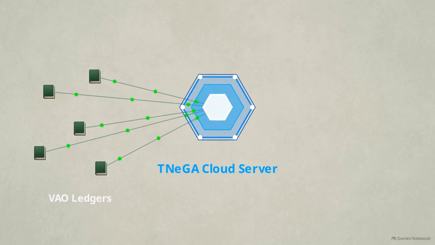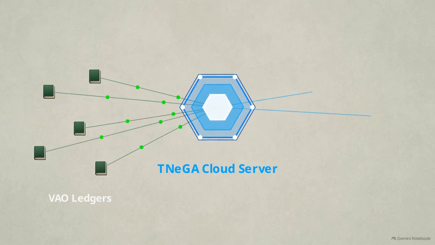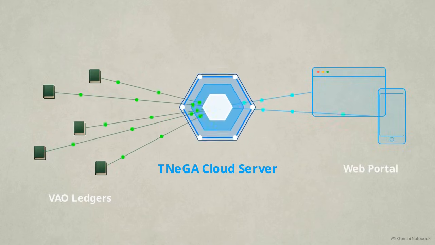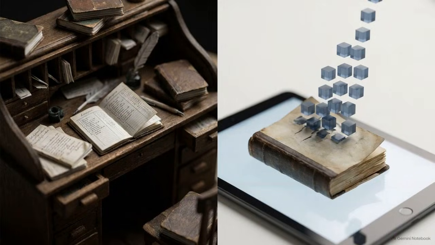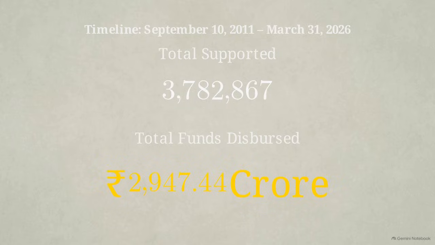The state partnered with the Tamil Nadu E-Governance Agency, or TNEGA, to build this centralized infrastructure. This digitized data now integrates with a central web portal for streamlined management. The strategy includes the deployment of a dedicated mobile application for the 2026 to 2027 fiscal year. This application allows for direct digital application tracking, bypassing the need for manual record keeping at the village level. Since 2011, over 3.78 million beneficiaries have received nearly 2,947 crore rupees in aid through this program.